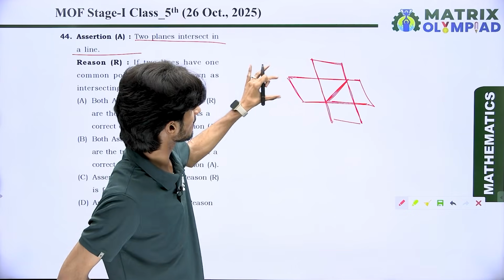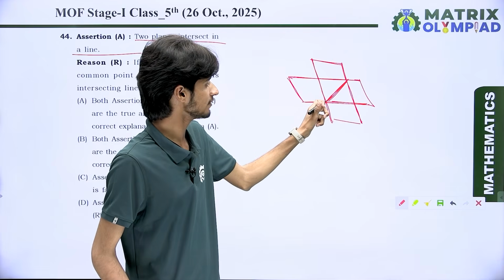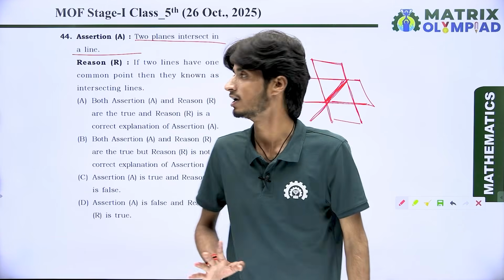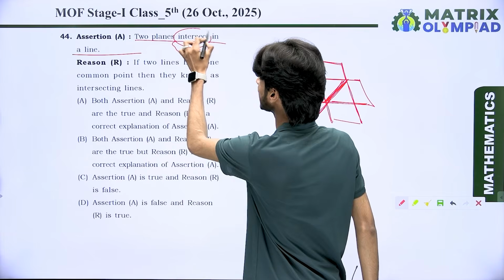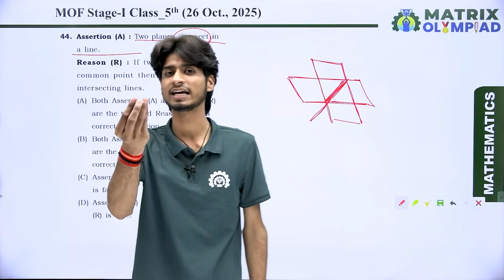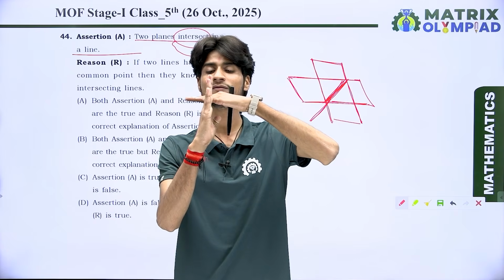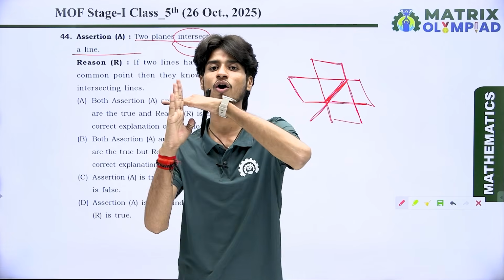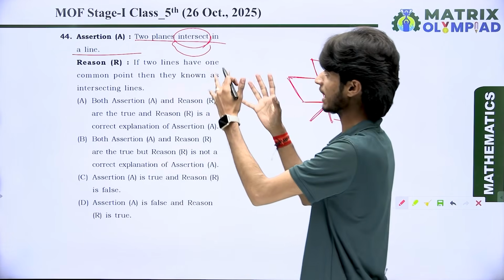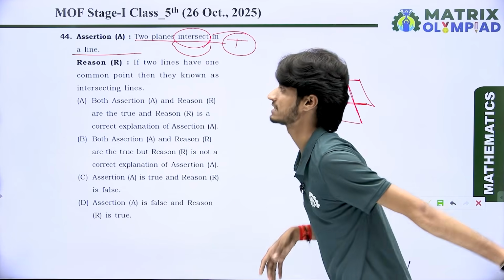Look at here. The first plane is horizontal, the second one is at an angle, and they have a common line. That means they both lie on each other. It means they are intersecting on a line. So we say two planes are intersecting in a line, because the first plane is that and the second plane is that, and they both intersect on the same line which lies between both of them. It means two planes intersect in a line. So this is the true statement.